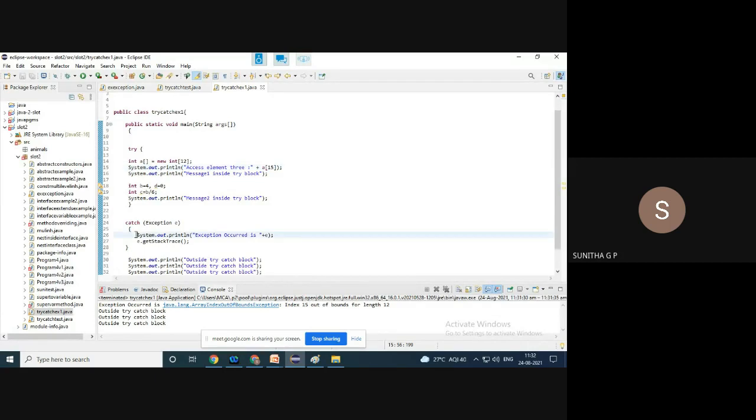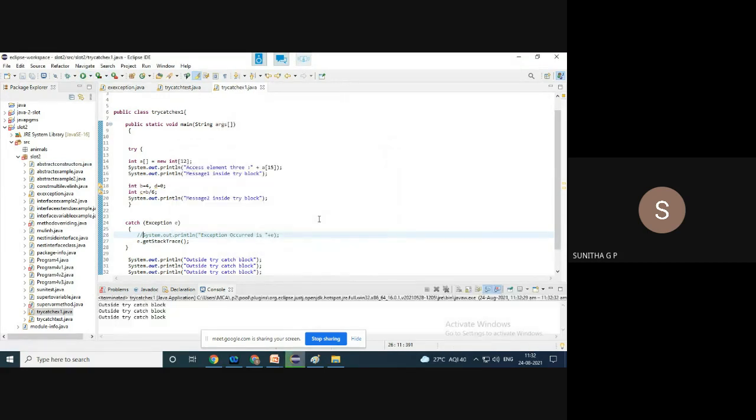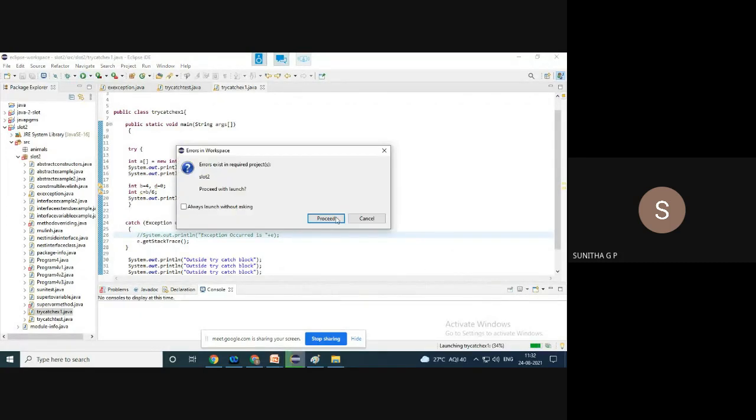If I comment this, I'm not going to get this information, the array index out of bounds exception. If I have to get what type of exception has occurred, I have to print this object. So if I write this outside, it is only printing this. Why have I not got the output of e.getStackTrace? I have not received the output. No problem.